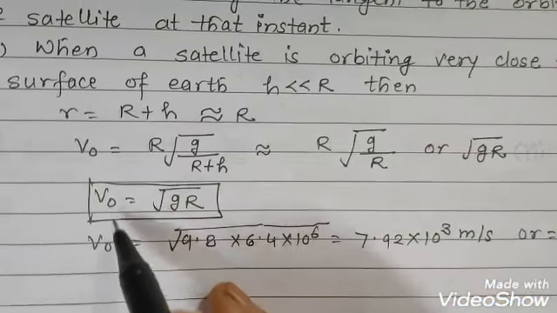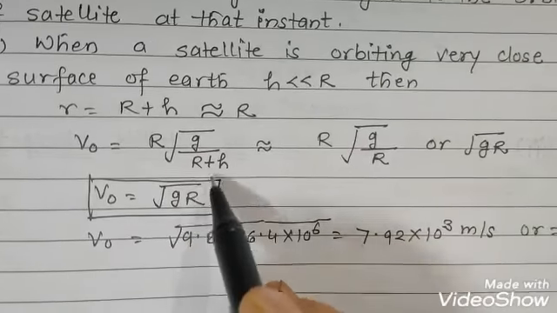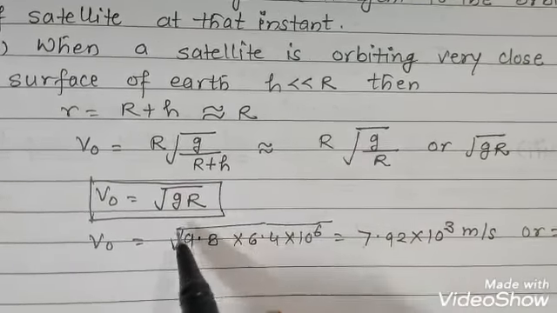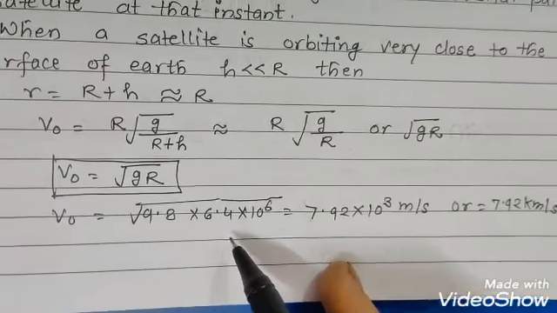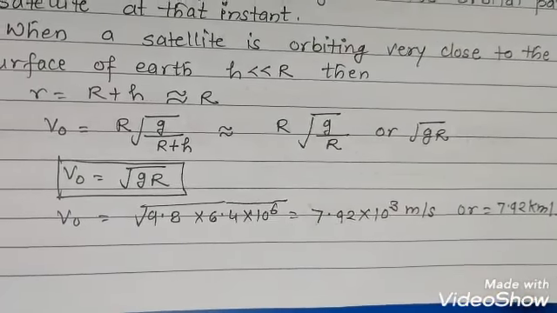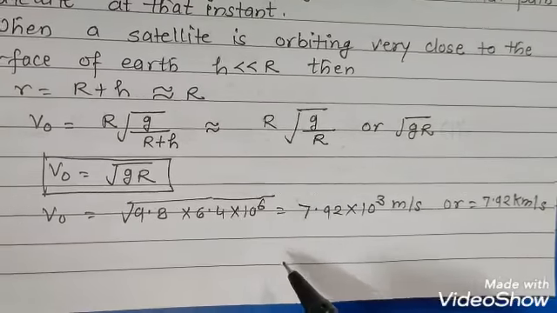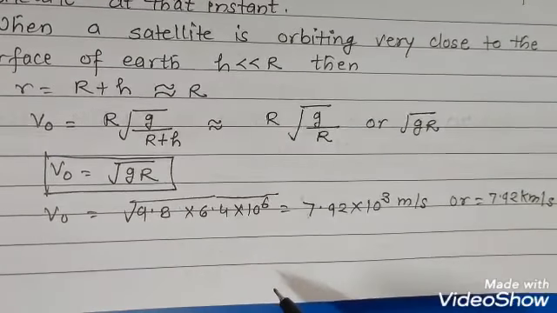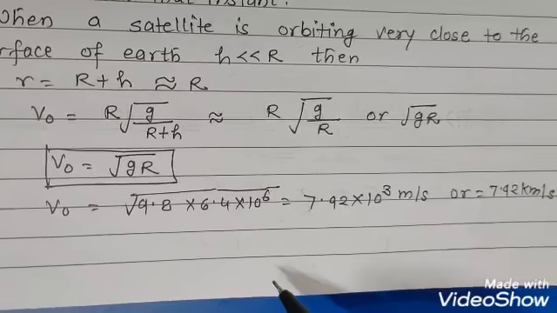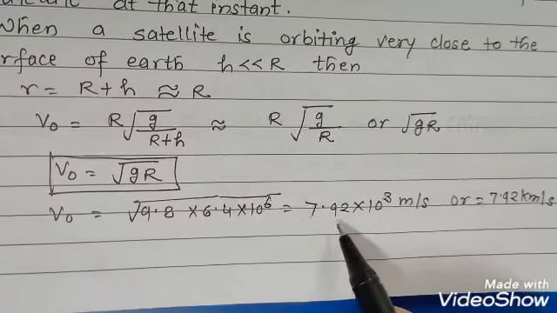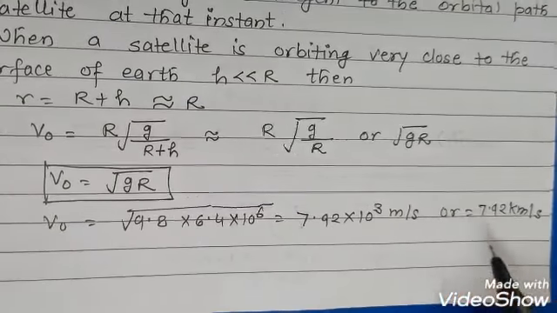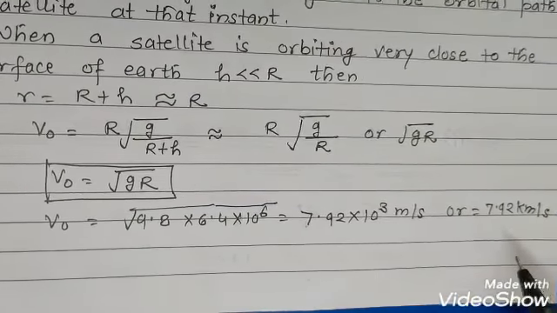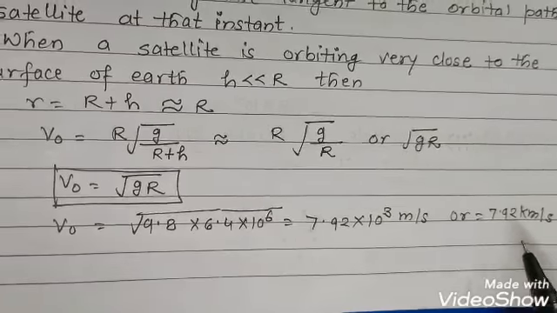When we simplify it, we'll find root of gR. That means the orbital velocity is equal to root of gR, and we'll put the value of g, that is 9.8, and R as 6.4 into 10 to the power 6. So we'll find the orbital velocity of any satellite which is very close to the Earth's surface is equal to 7.92 into 10 to the power 3 meter per second, or we can represent it in kilometer also, that is 7.92 kilometer per second.